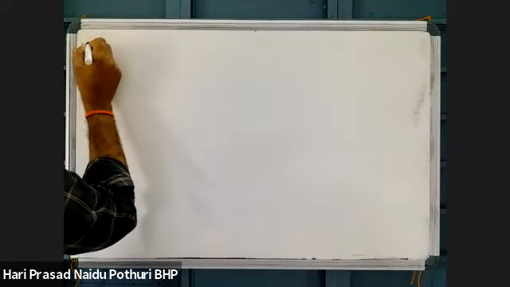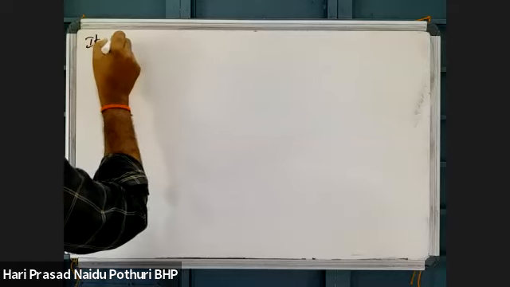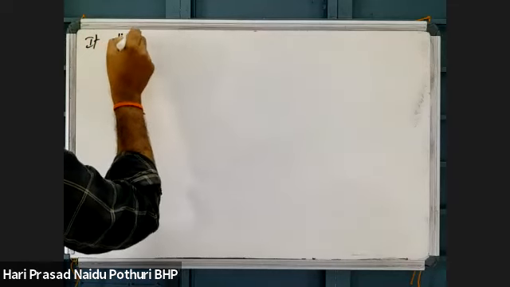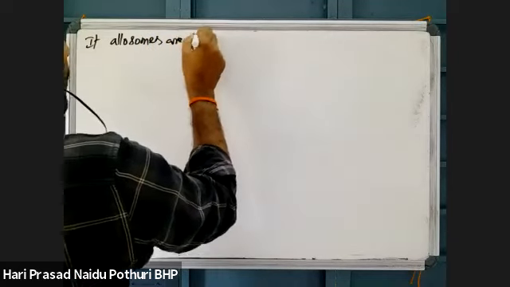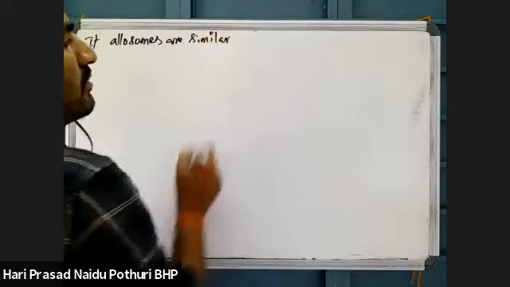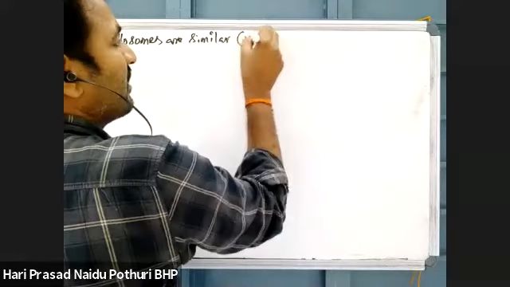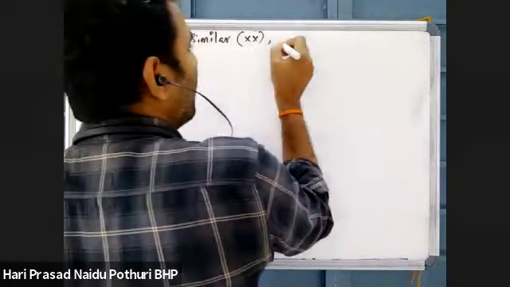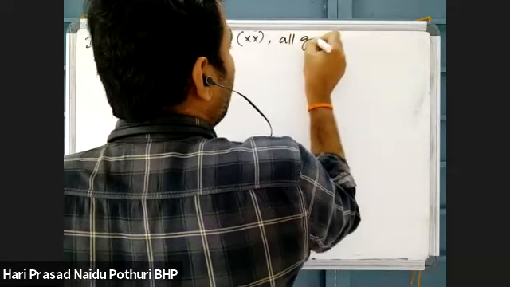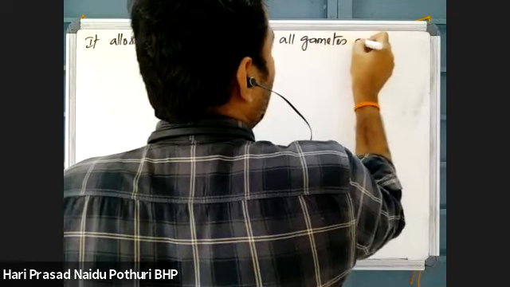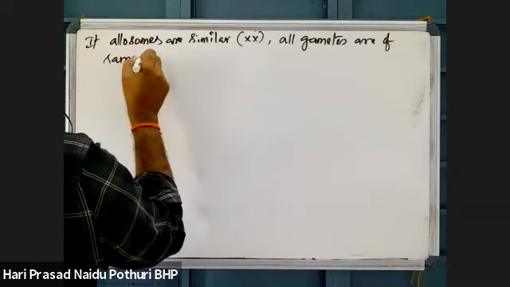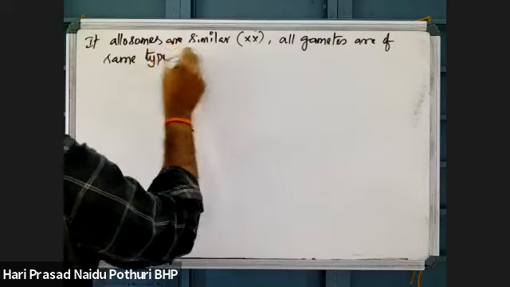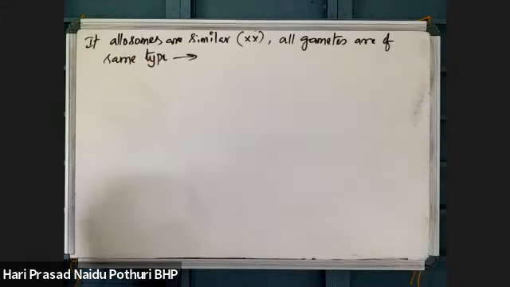See here, now if allosomes are similar, like XX or any other, then all gametes are of the same type. They will produce only one type of gametes.